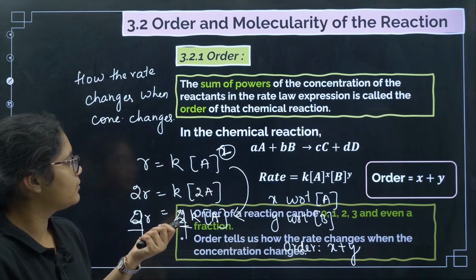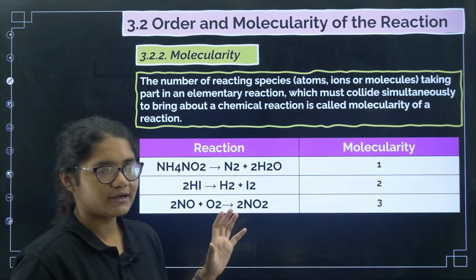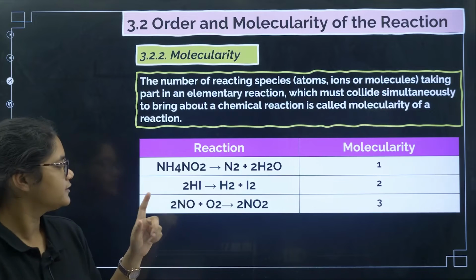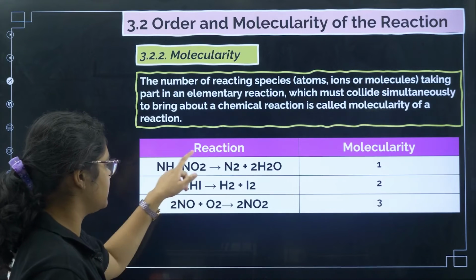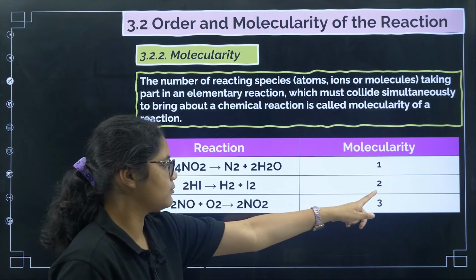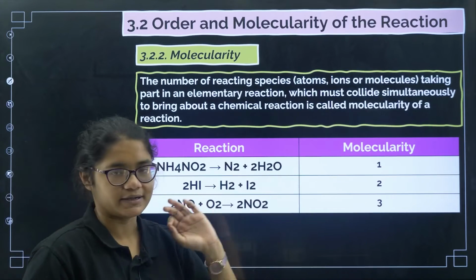Fine. So now, coming to molecularity. Molecularity is nothing but the number of species reacting in an elementary step. So for example, if you see this first reaction, only one reactant is there, so molecularity is 1. Here 2 reactants are there, so molecularity is 2. Here 2 NO and 1 O2, that is 3, so molecularity is 3.